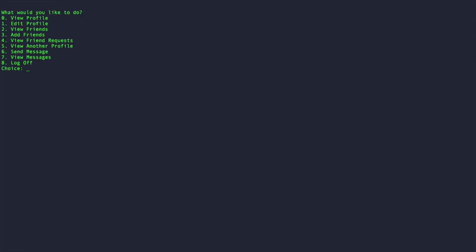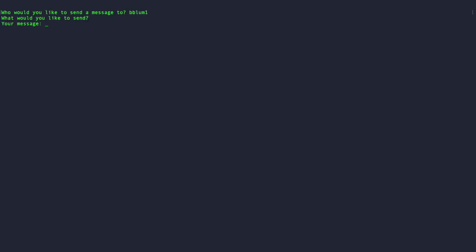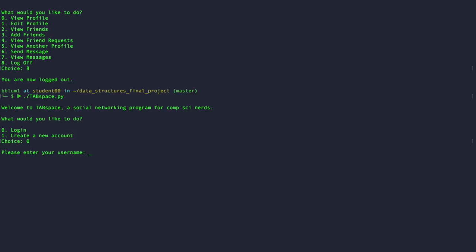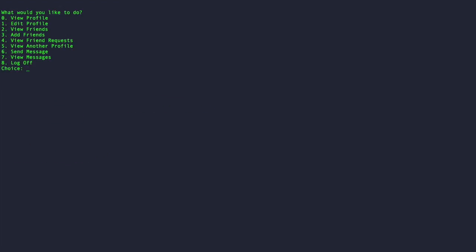Similar kind of thing works for messages. So if I'm aslavin, I can send a message now to bbloom1. I can send the message hello. It'll send the message, and now if I log out and go to my own personal profile and hit view messages, I will see I have a message from Slavin that says hello.